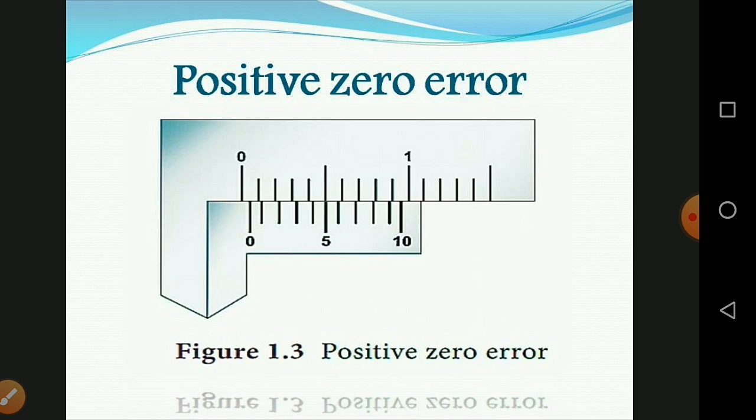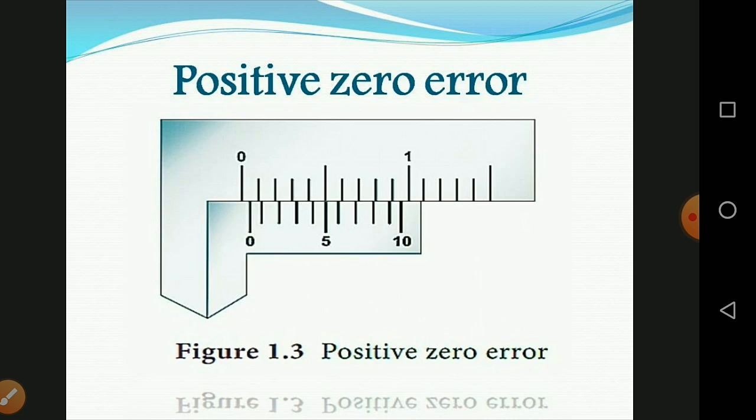From the figure, you can see that the zero of the vernier scale is shifted to the right of the zero of the main scale. In this case, the reading will be more than the actual reading. Hence, this error should be corrected. In order to correct this error, find out which vernier division is coinciding with any of the main scale divisions. Here, the fifth vernier division is coinciding with a main scale division.